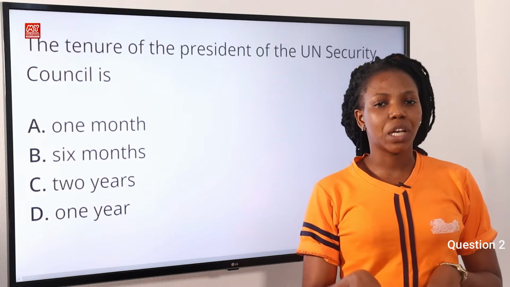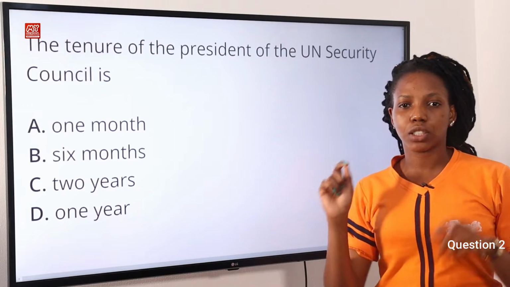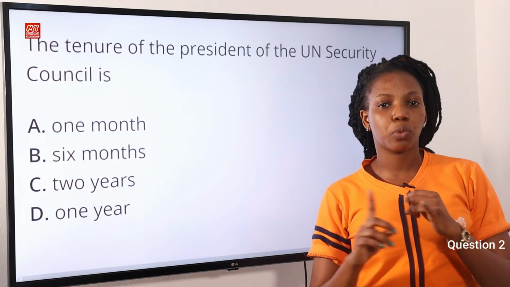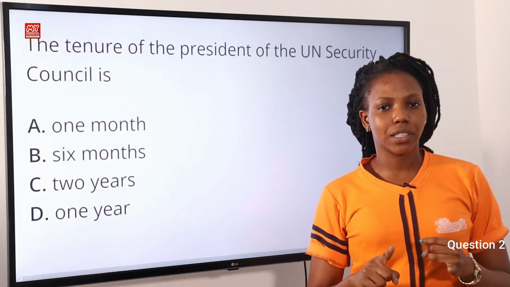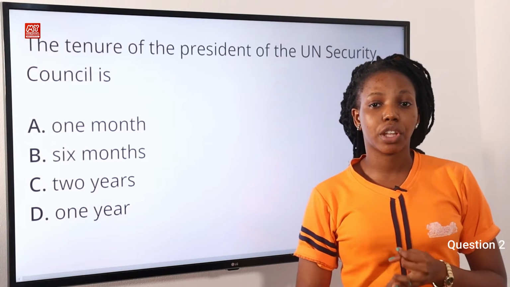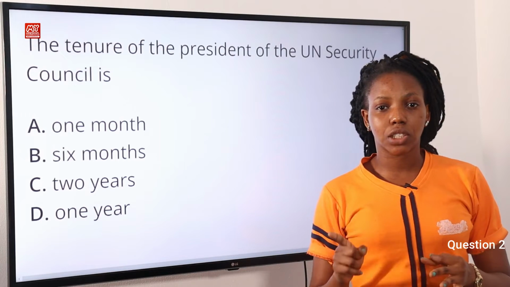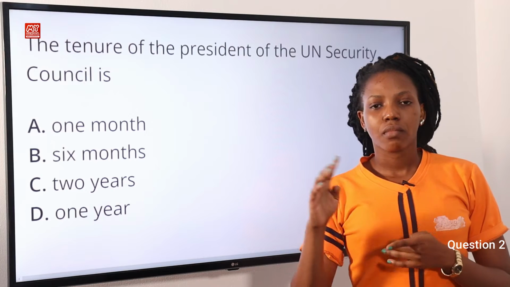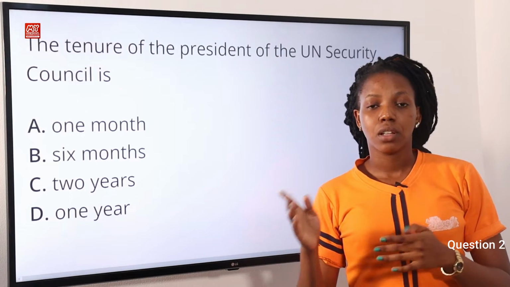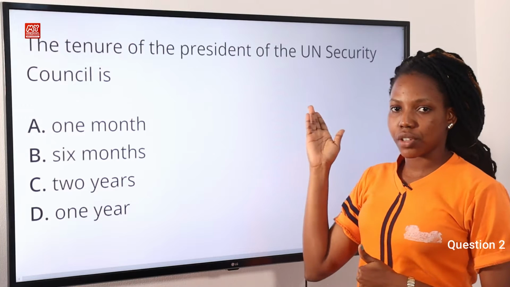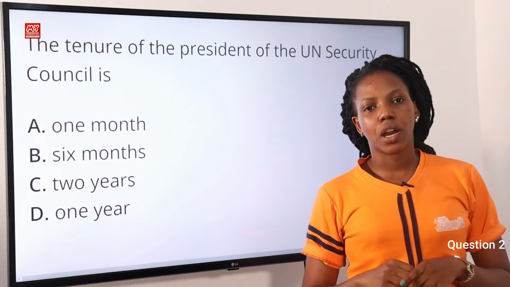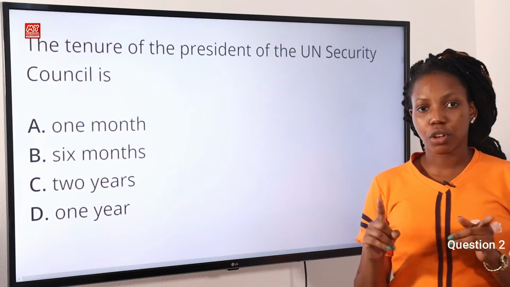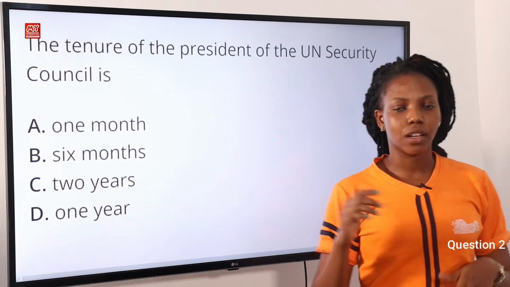And also be reminded that the United Nations Security Council is one out of the 6 principal organs of United Nations. So number 1, we have the United Nations General Assembly. Number 2, we have United Nations Secretariat. Number 3, we have United Nations International Court of Justice. Number 4, we have the UN Trusteeship Council. Number 5, UN Security Council, and number 6, we have the UN Economic and Social Council. So they are 6 in number. Do not forget, option A is the correct answer to this question.